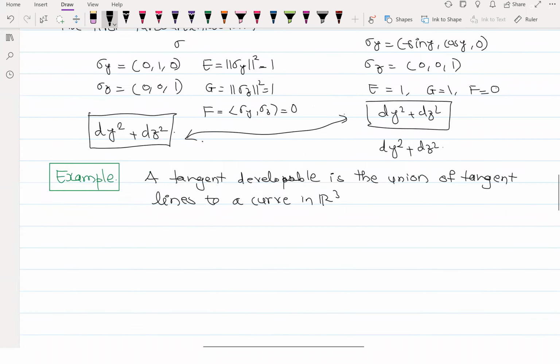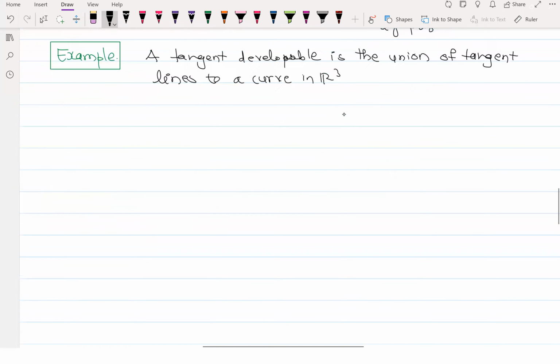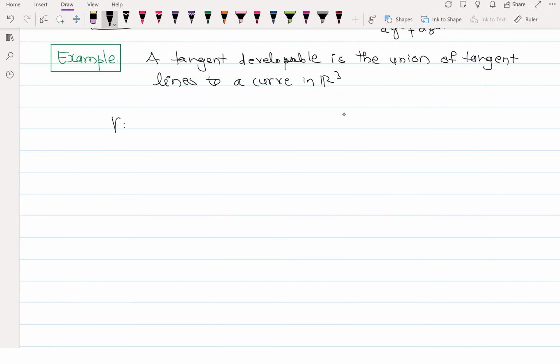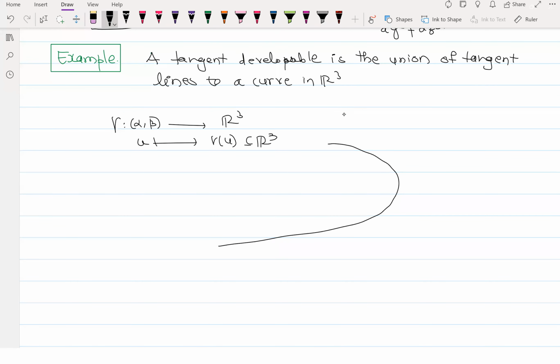Suppose gamma is my curve inside R3. We send u to gamma of u, inside R3. So some curve is given to me. And we will put some constraints so that the calculations will be easier. We will assume that this curve has unit speed. What does unit speed mean? If I take the norm of gamma dot of u, that is equal to 1.